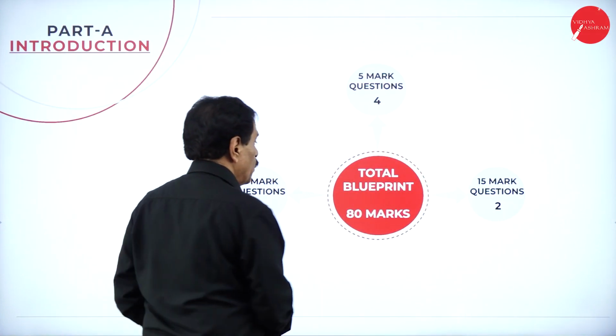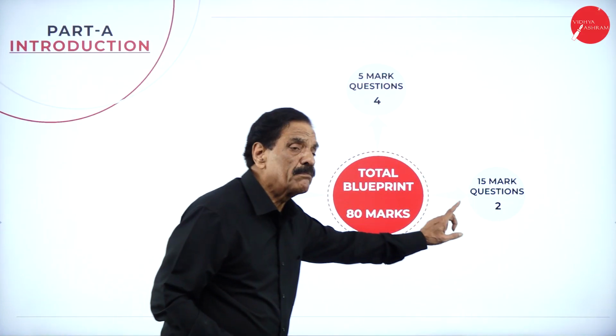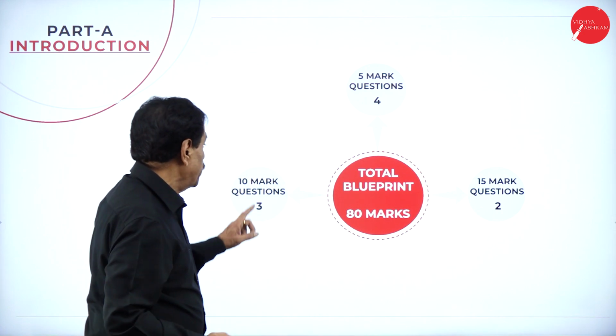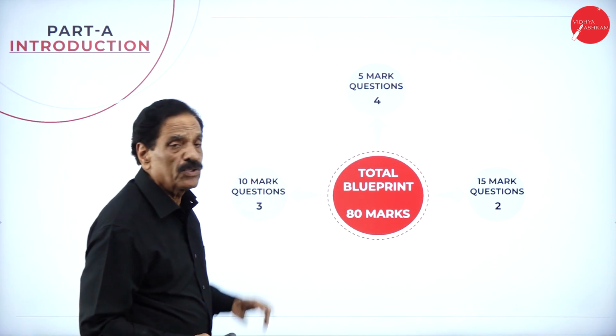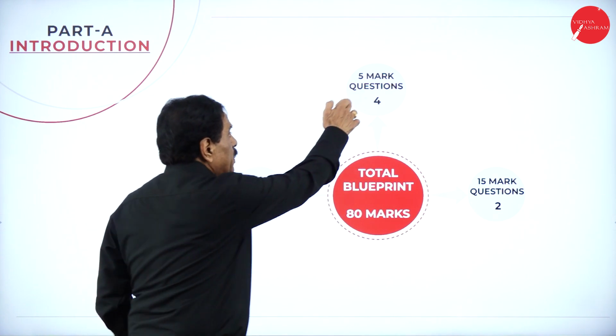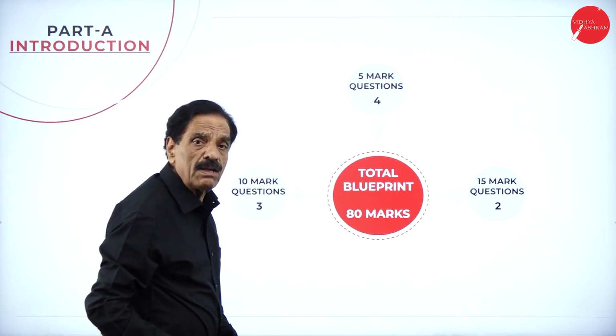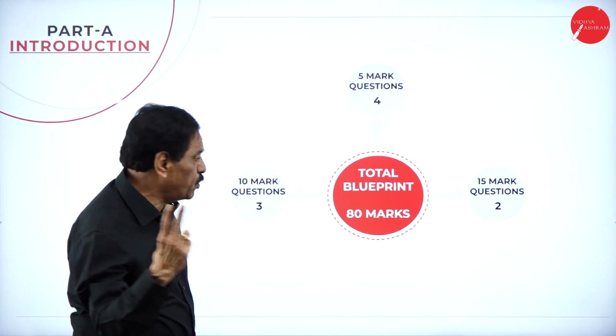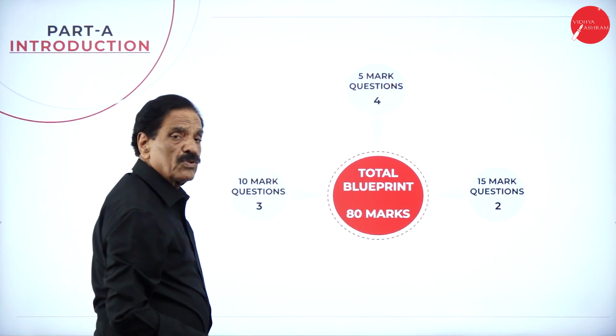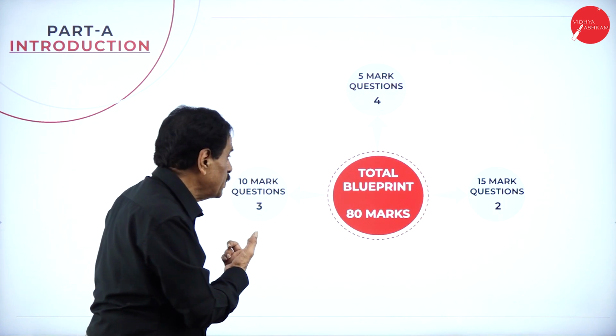Total marks is 80. In the 15 marks questions you have to answer 2, in the 10 marks questions you have to answer 3, and in the 5 marks questions you have to answer 4. We give 6 questions, you have to answer any 4. We'll give 4 questions, you have to answer any 2. Here for 10 marks, we'll give 5 questions and you have to answer any 3.